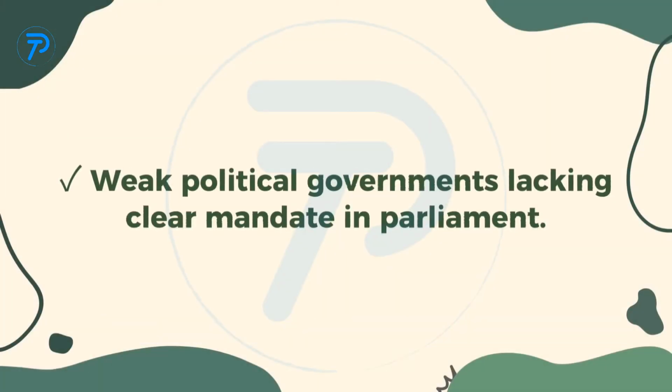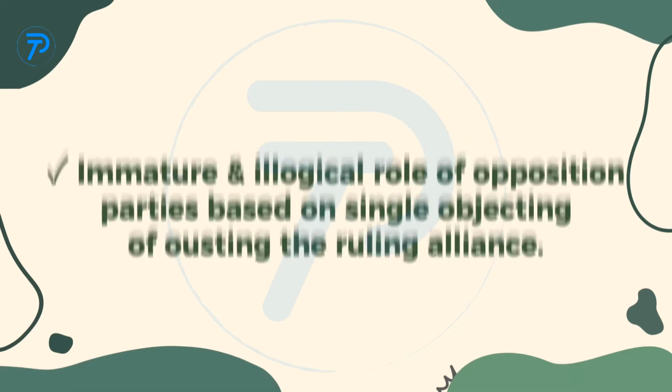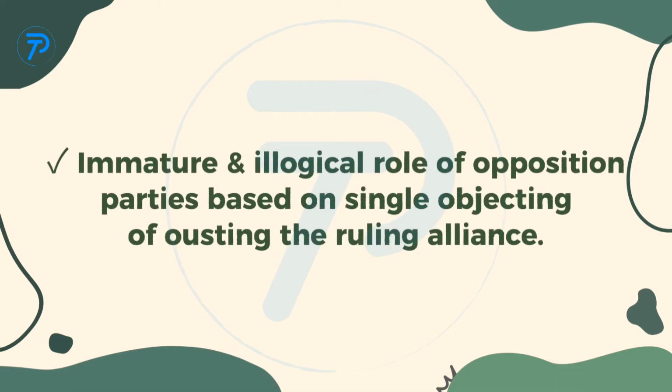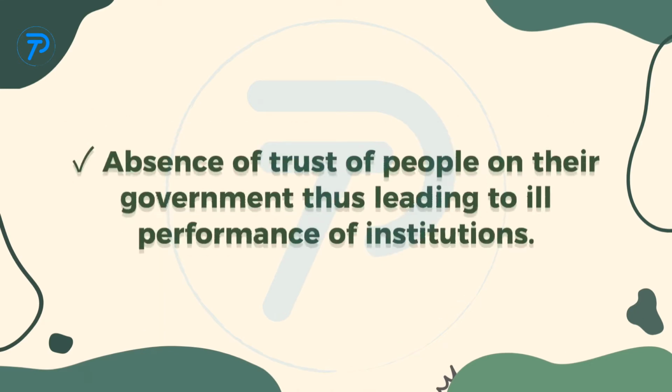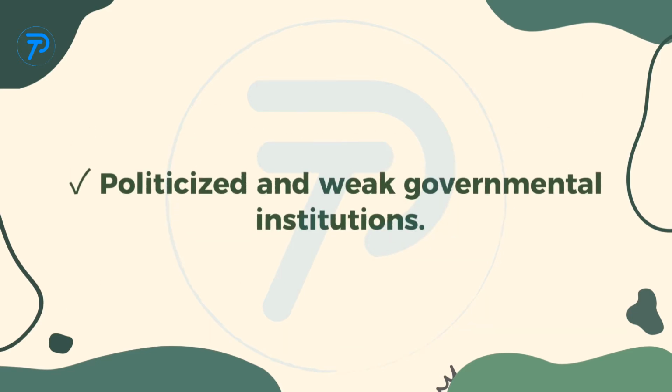Weak political governments lacking a clear mandate in parliament. Interference of military in political affairs, thus hampering the democratic process. Immature and illogical role of opposition parties based on the single objective of ousting the ruling alliance. Absence of trust of people in their government, thus leading to ill performance of institutions. Politicized and weak governmental institutions.